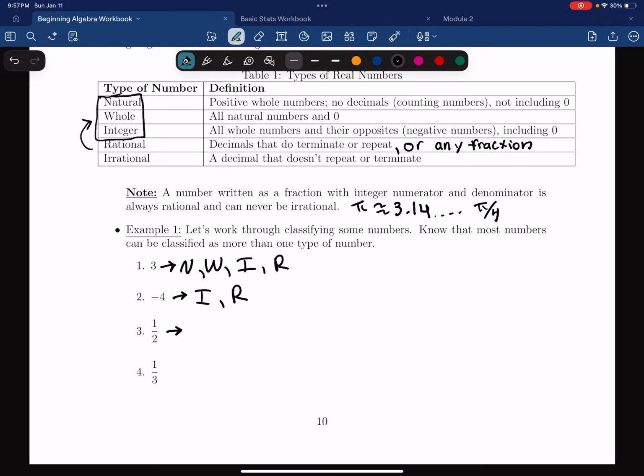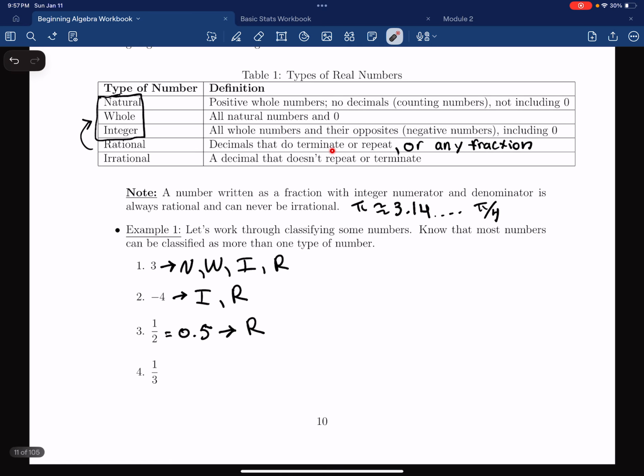Looking at example number 3, we have 1/2, which is equal to 0.5. While 0.5 isn't natural, whole, or an integer, it is rational. And that is because it's a decimal that terminates, or ends.